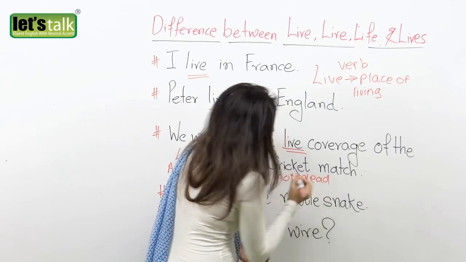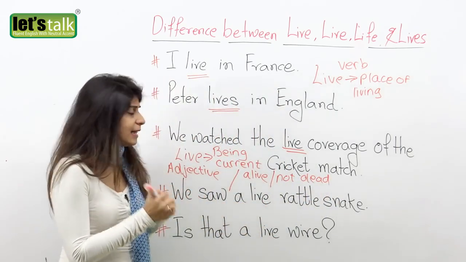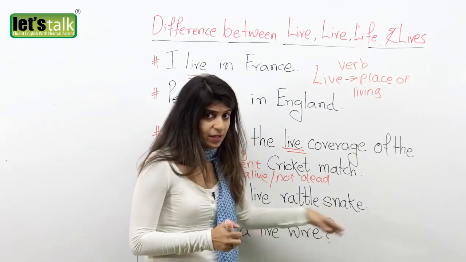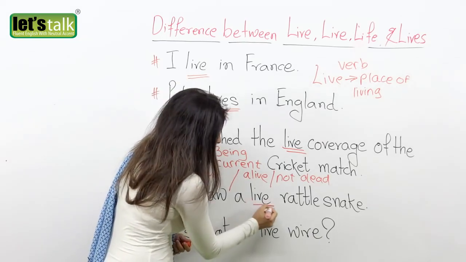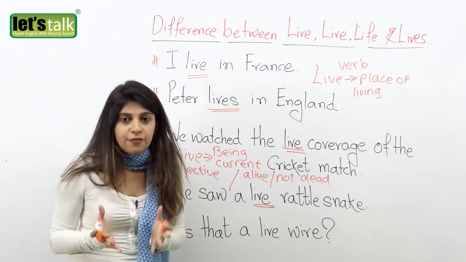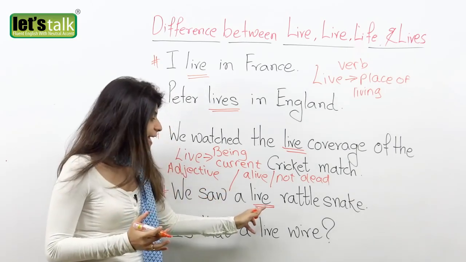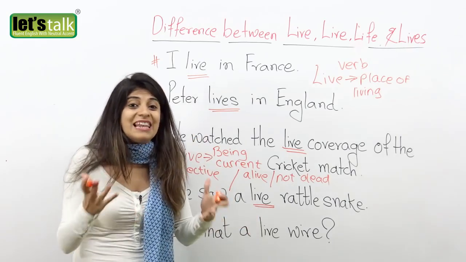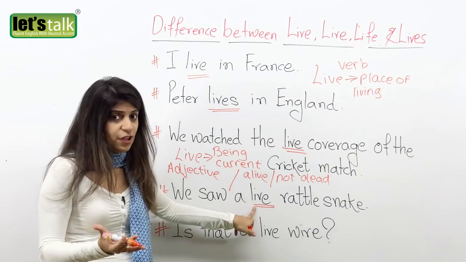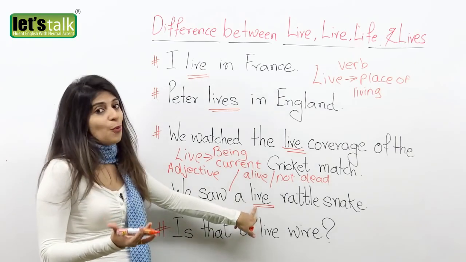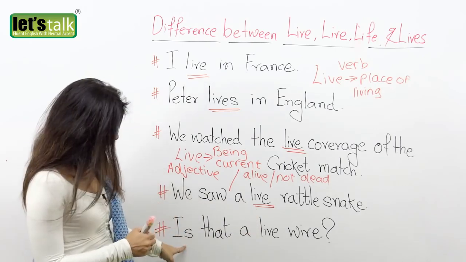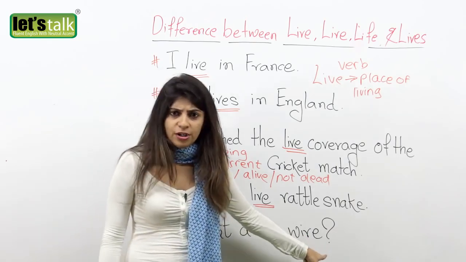To understand this better, let's look at the sentence here: We saw a live rattlesnake. Here we are using the word live, which is again an adjective. A live rattlesnake means a rattlesnake that was alive. It was not dead. Now here, is that a live wire?